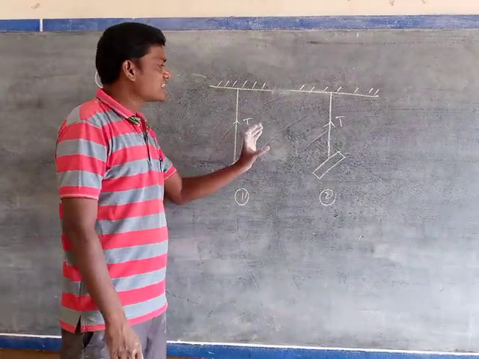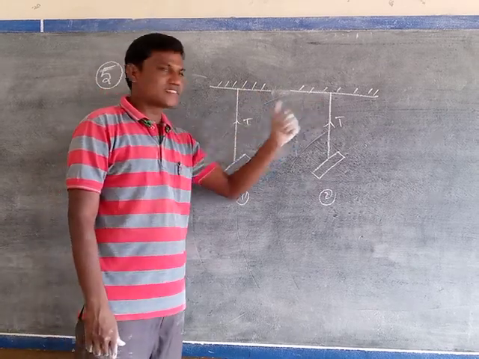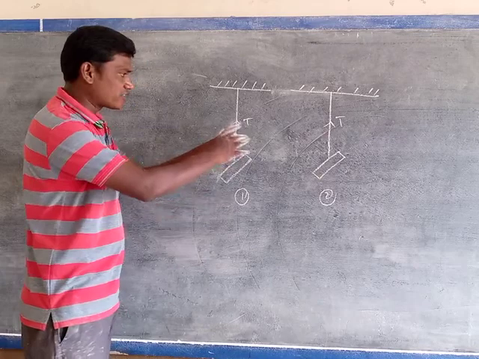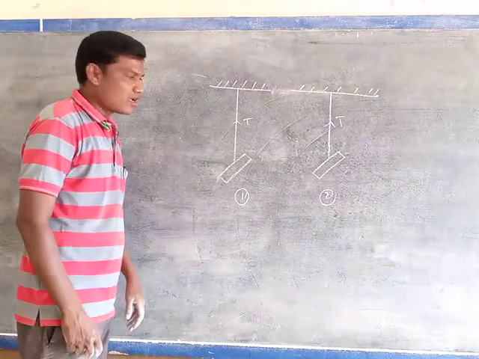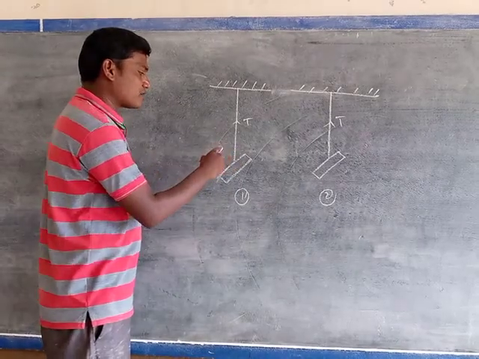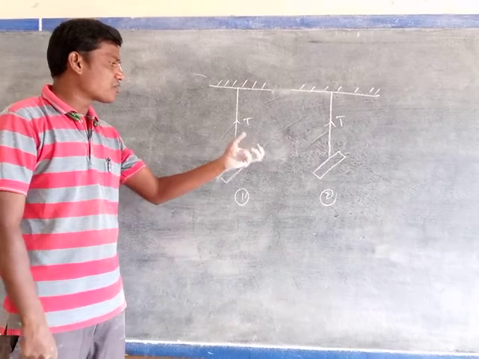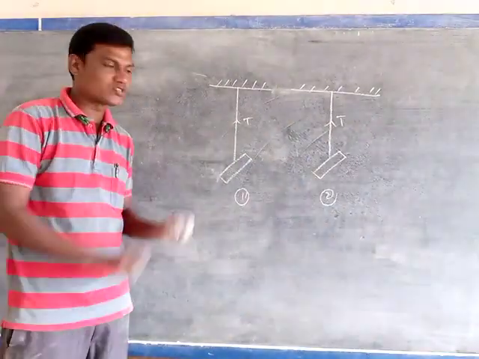Both are freely suspended with the help of a rigid support through an inextensible thread, as shown in the figure. Now after they are freely suspended in the air, we slightly rotate the two bars by applying a little bit of force and leave them.